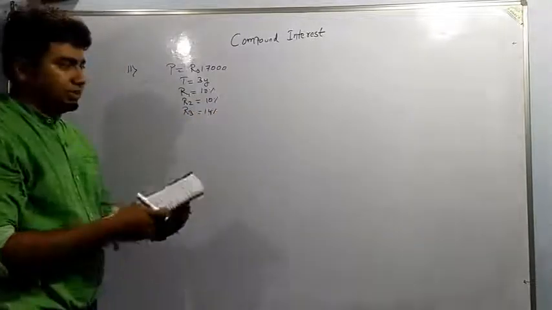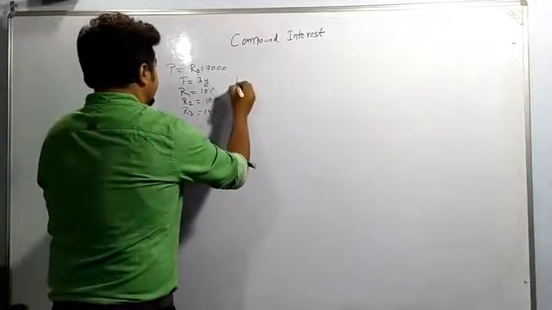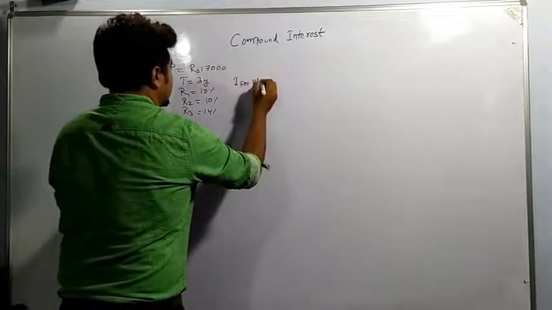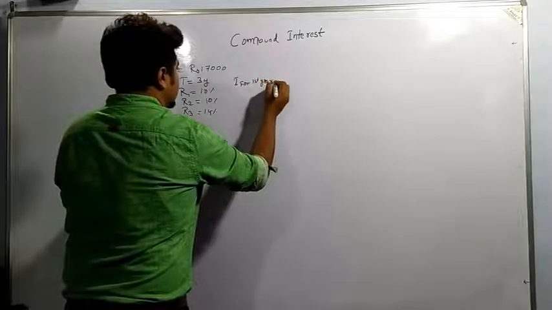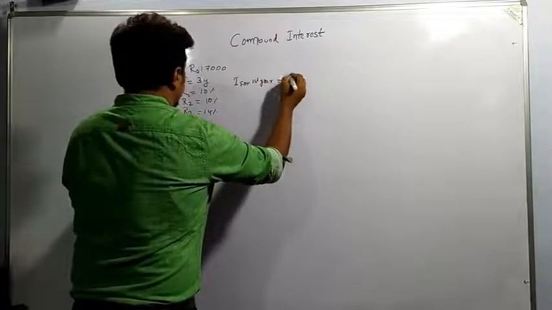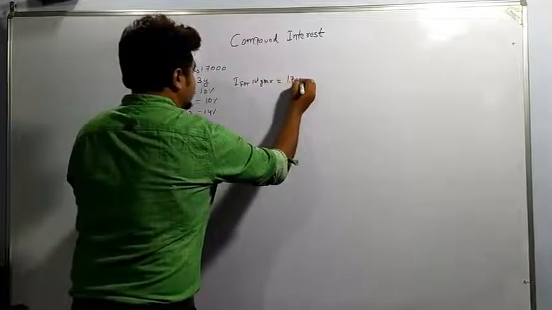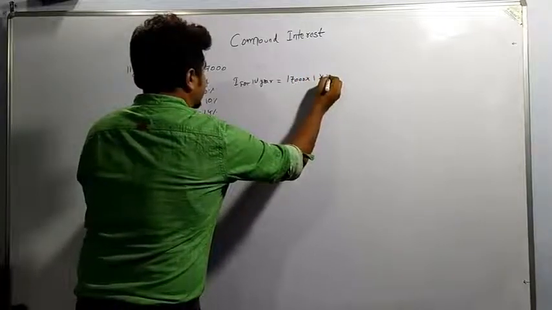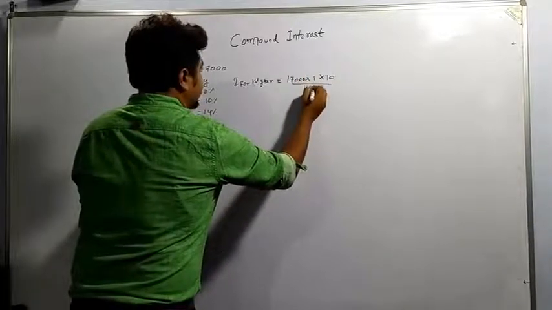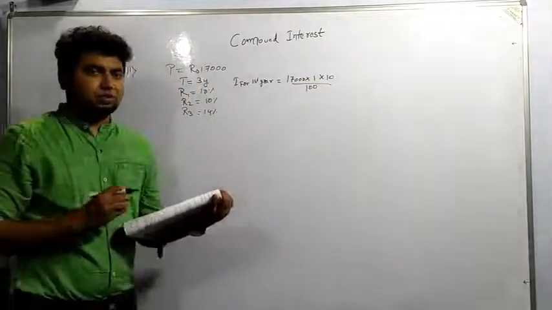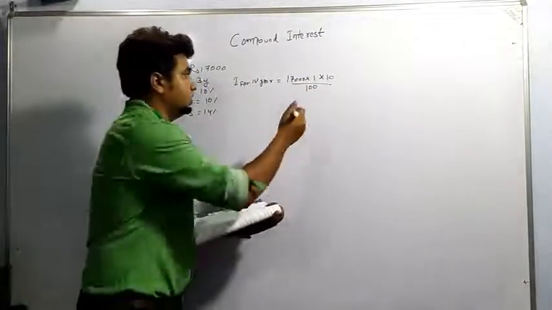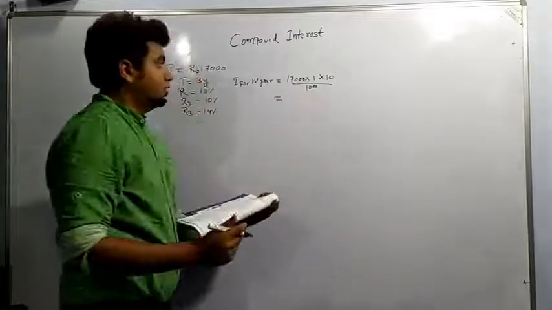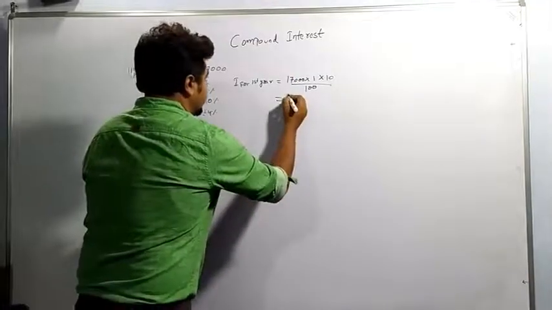So we will be finding interest for first year. I for first year will be equal to 17,000 into 1 into 10 by 100. It is compounded annually, means principal will be changing every year. So it is rupees 1700.